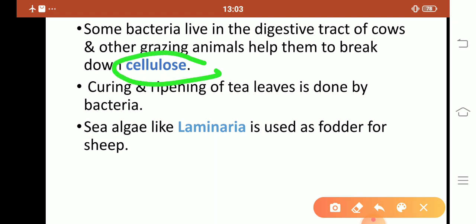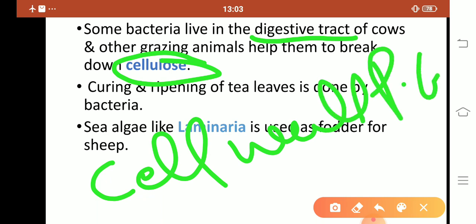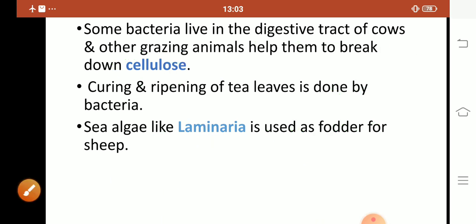And where are these bacteria present? In the digestive tract, or you can say food pipe or alimentary canal of grazing animals. What is cellulose? Cellulose is a polymer of glucose, present in the cell wall of plant cells. Where is the cellulose present? Cell wall of plant cell.